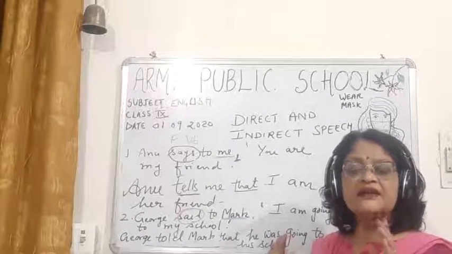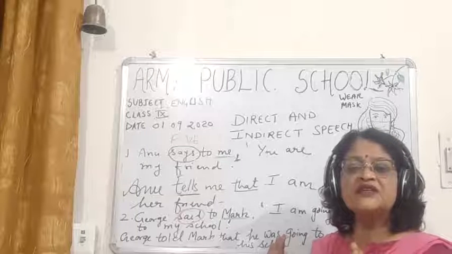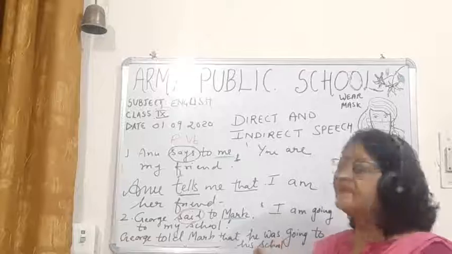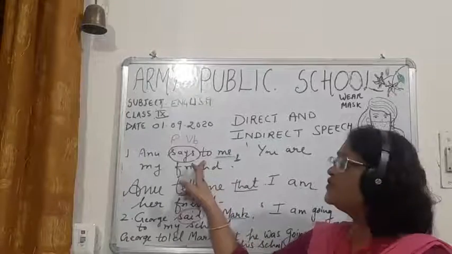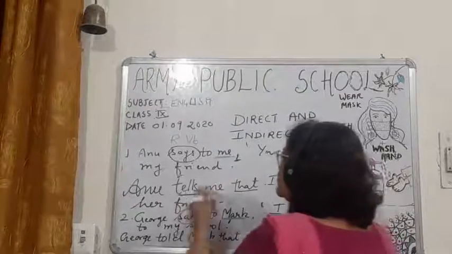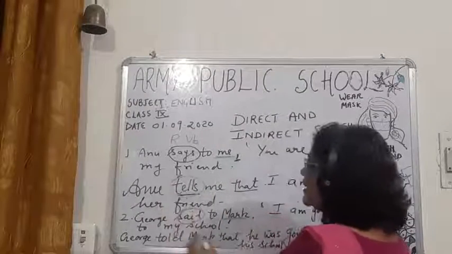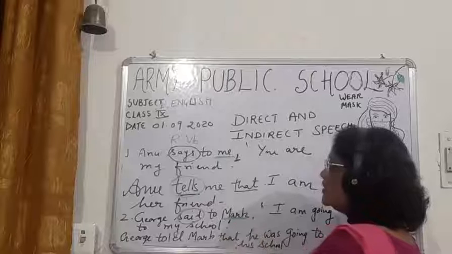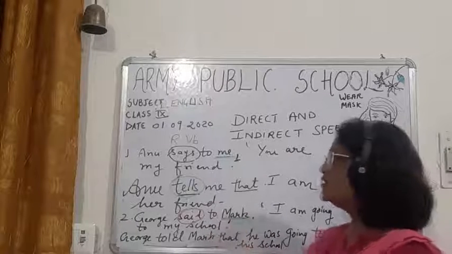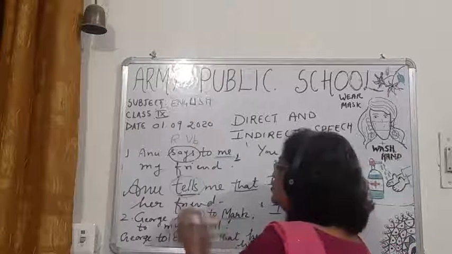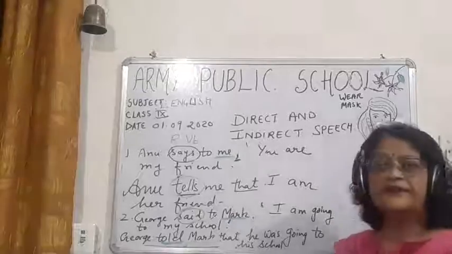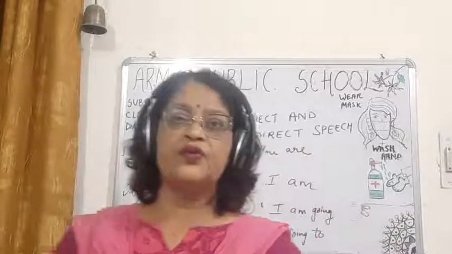Now children, the next thing is that if the object is present in the reporting part, then you have to remove says to, and if it is present tense you have to write tells. And if it is in the past tense, here the object is Mark and said to is in the past tense, so you have to remove said to, and what you have to write? You have to write told here.